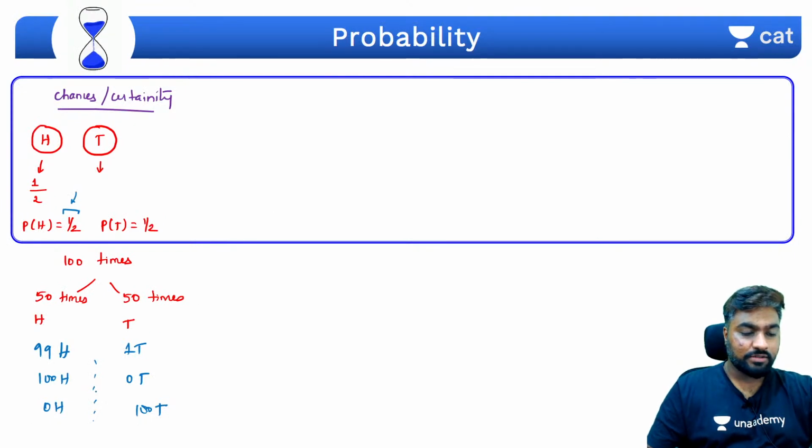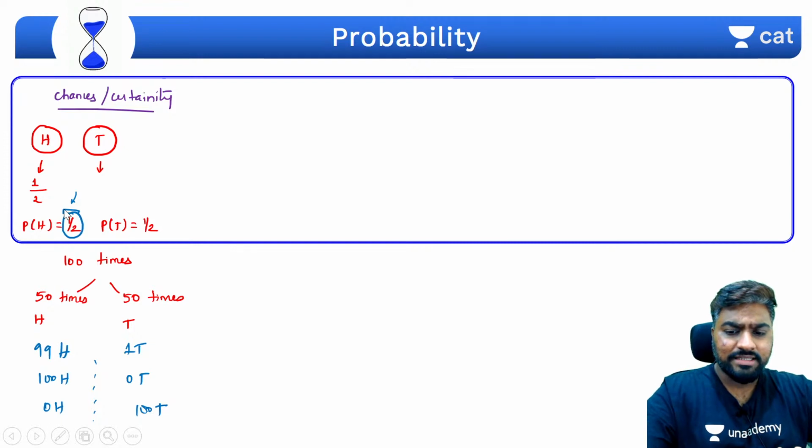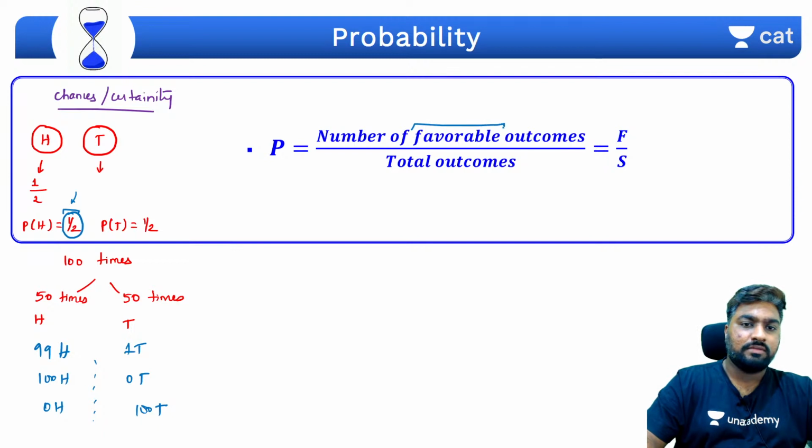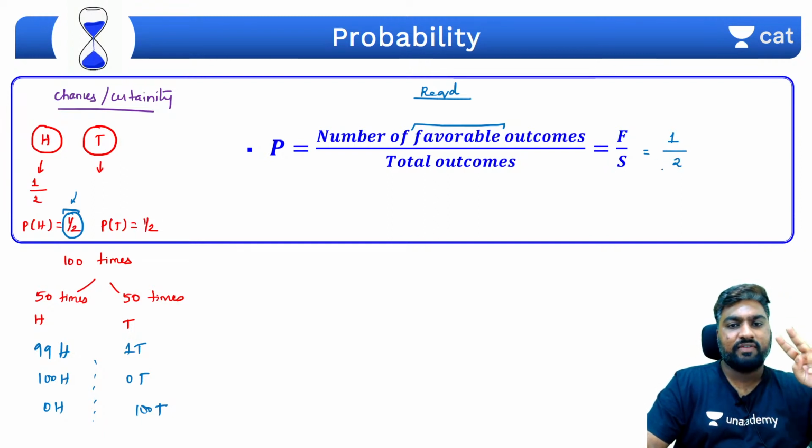Yes, so many possibilities. So when I say the probability of getting a head is 50% or 1/2, that does not mean that that many times you will get it, right? This is the chances. Now there are a lot of other factors that pitch in. So let's directly understand what is probability. Number of favorable outcomes. What are favorable outcomes? The ones that are required from us, right? Required outcomes out of total outcomes. So in this case, getting a head, there was 1 chance out of 2 chances, 1 outcome out of 2 outcomes that favored us. That is why getting a head was 1/2 or 50%. Cool?